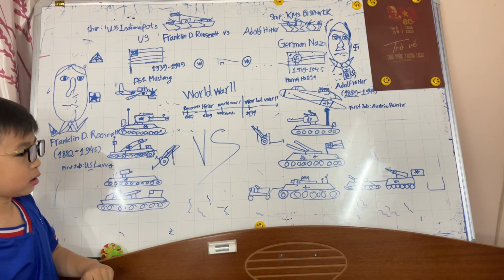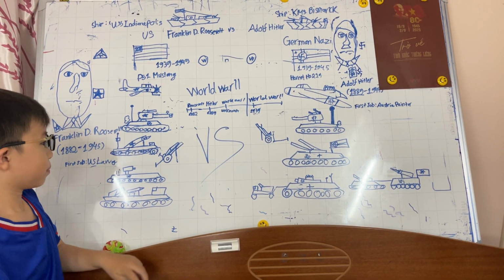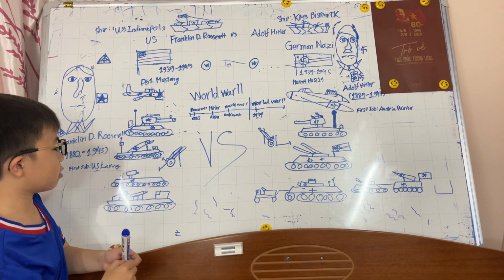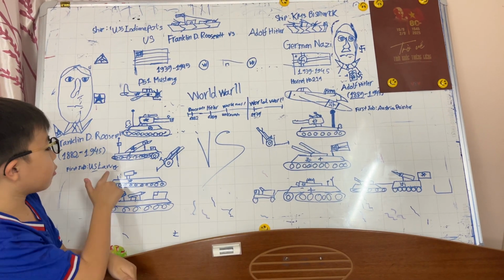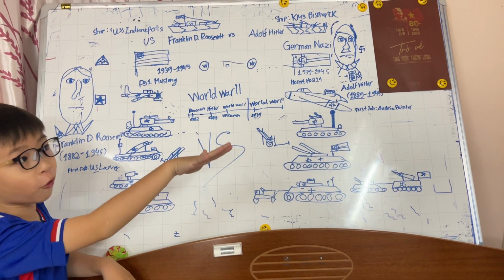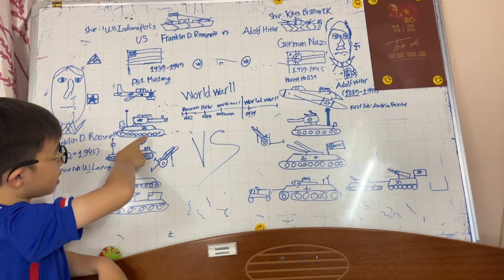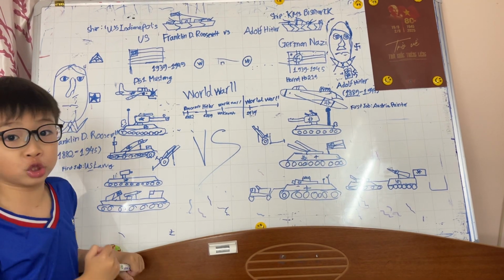Next is missiles. This big car with tank wheels and also cargo car wheels. We're gonna go through the forest, through high places, and shoot these missiles. These missiles are super strong.